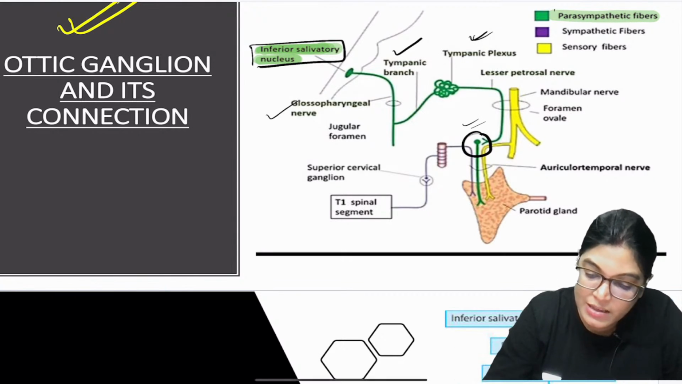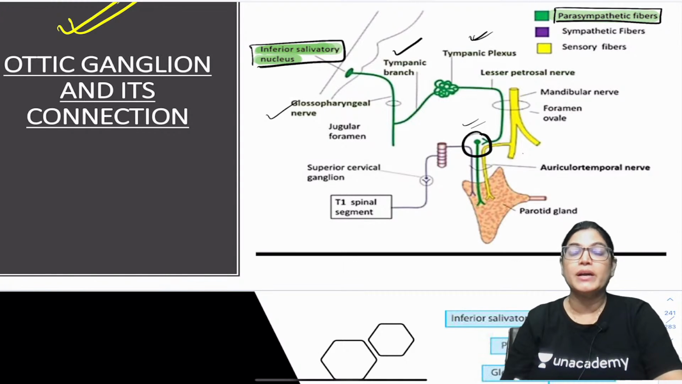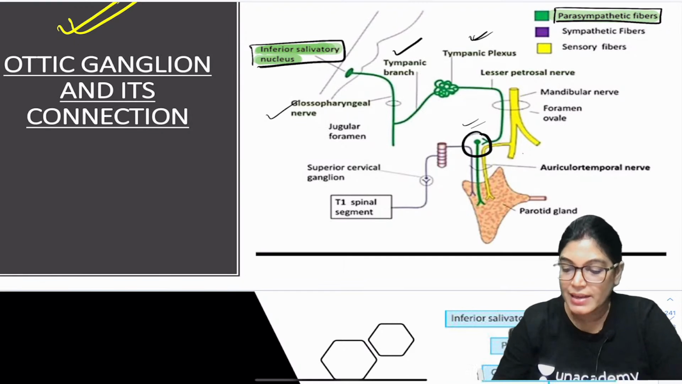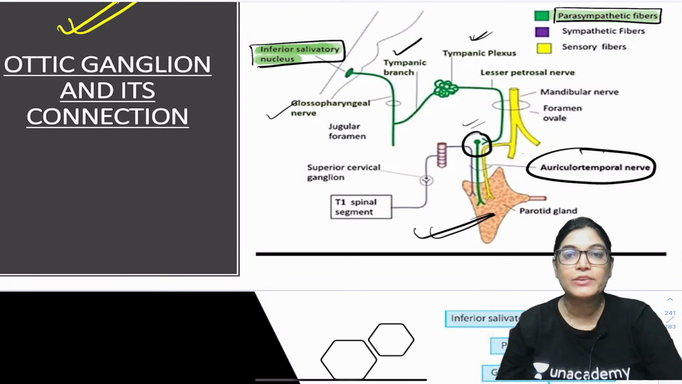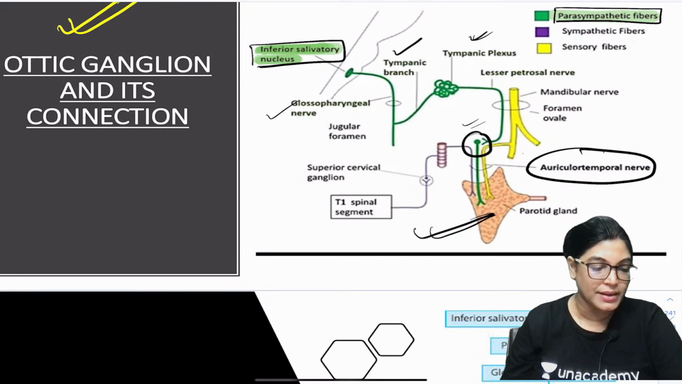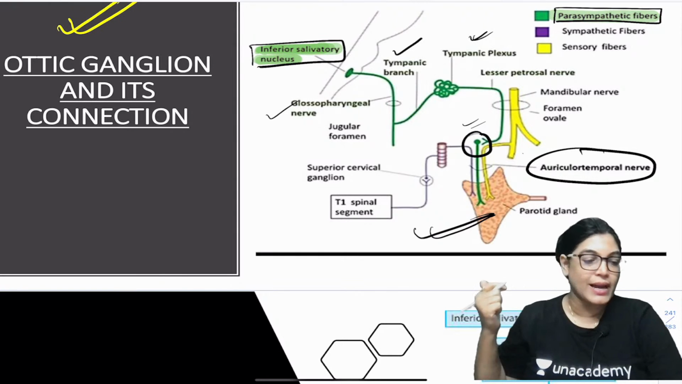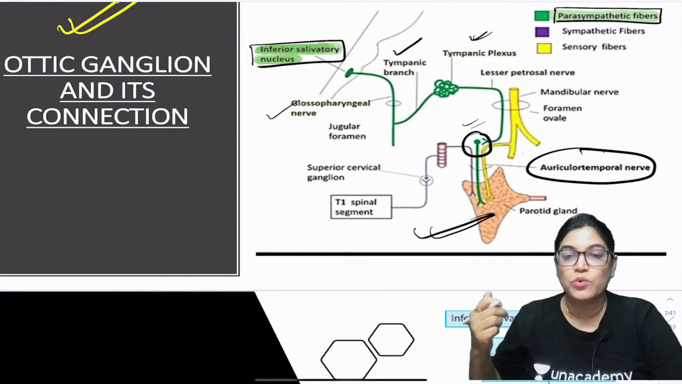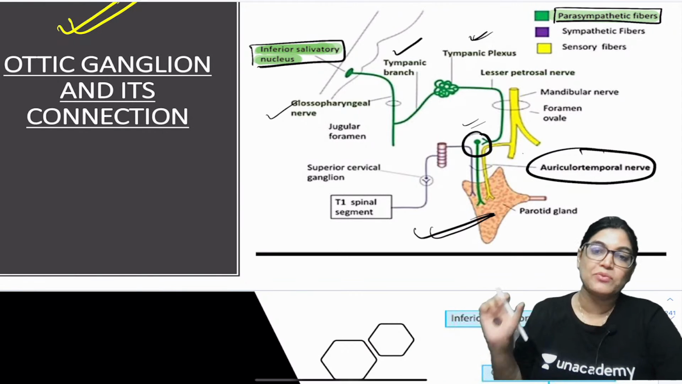So, you can see here the parasympathetic fibers relay in the otic ganglion, and from here postganglionic fibers arise, and via the auriculotemporal nerve it is giving secretomotor supply to the parotid gland. Don't worry students, I have also prepared a flow chart for you which will be very easy, and if it is asked in the examination, you can just draw that flow chart.